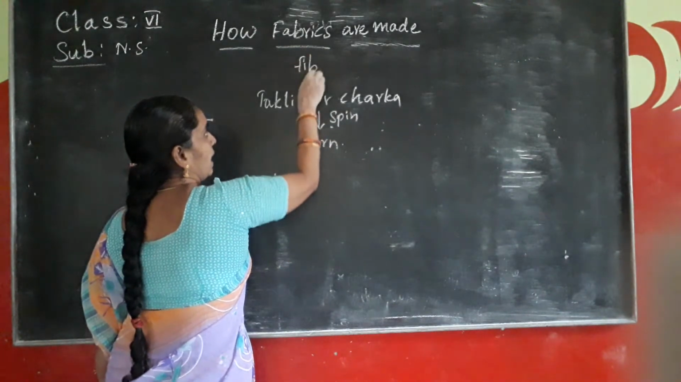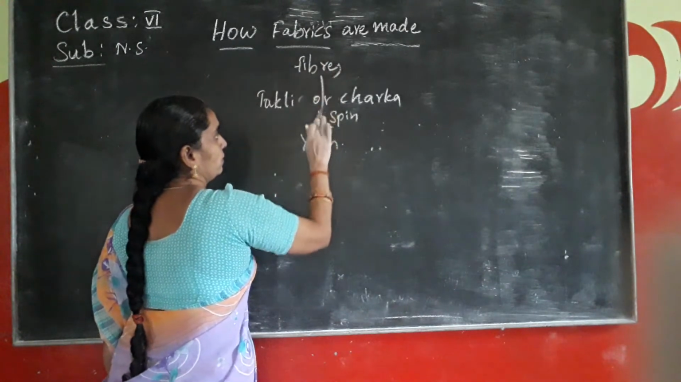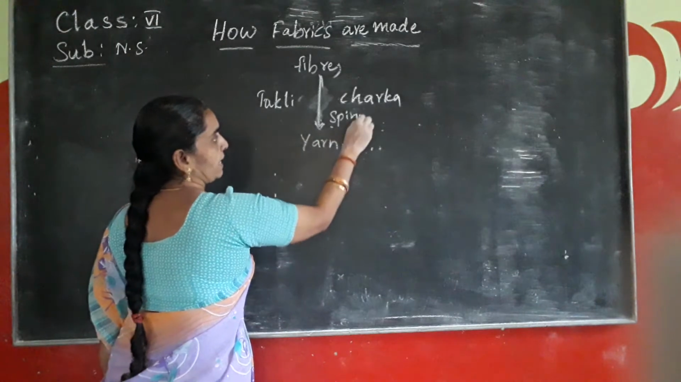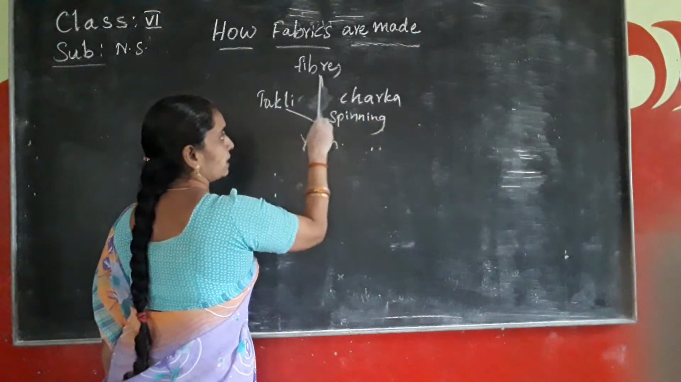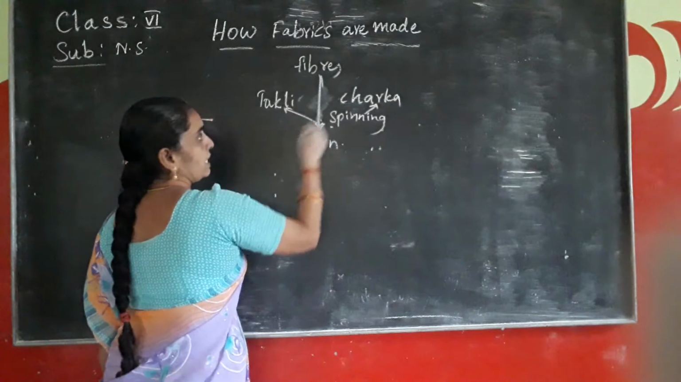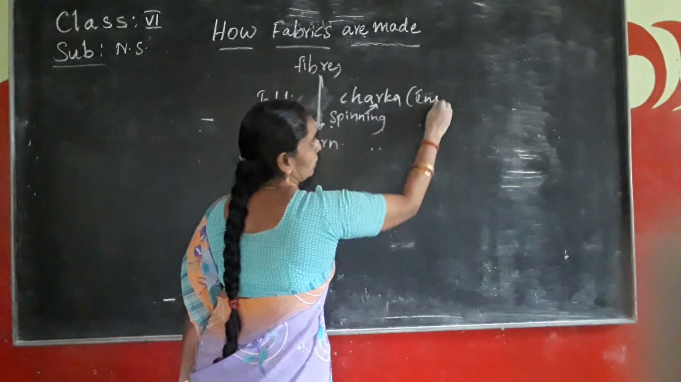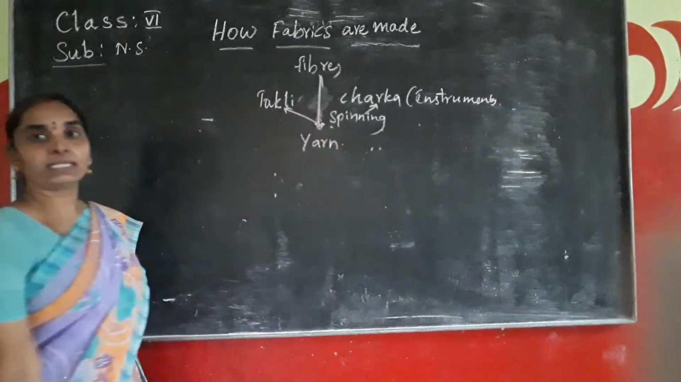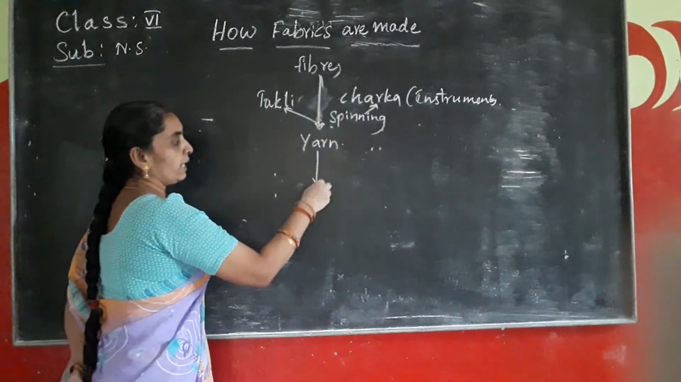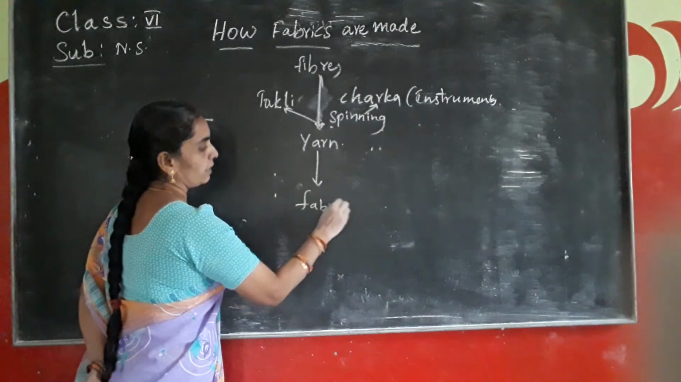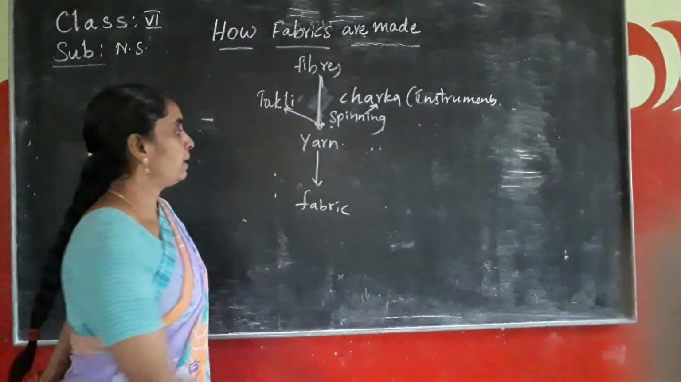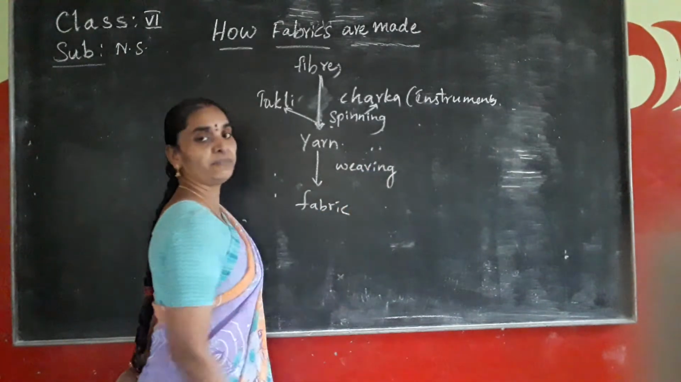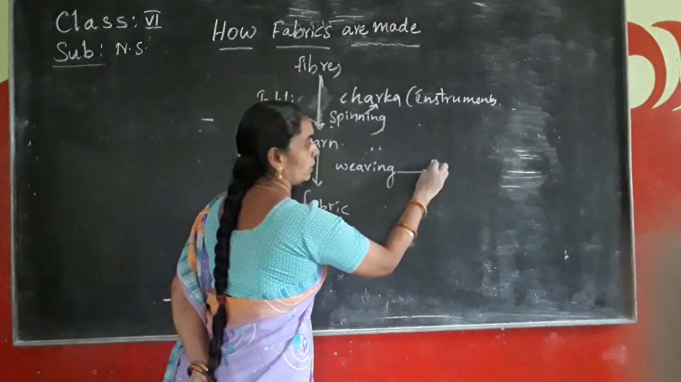Fibers are made into yarn by the spinning process by using takli or charka. These are the instruments. Is it clear, children? So from the yarn you get the fabric by the weaving process. By which process? Weaving process. Weaving is done on looms.